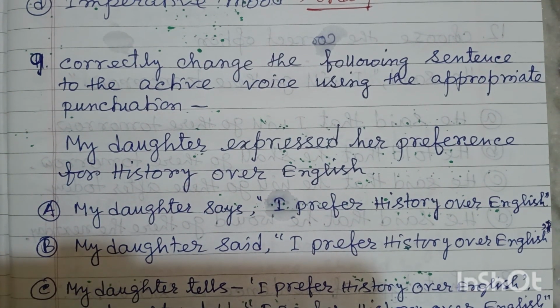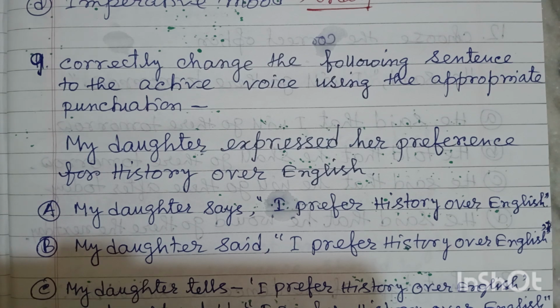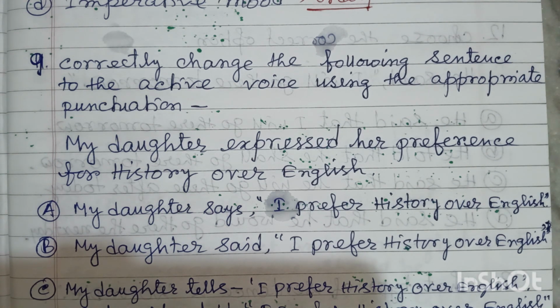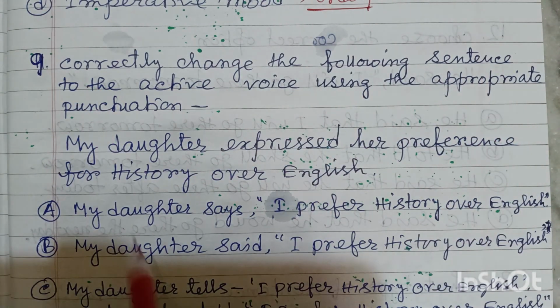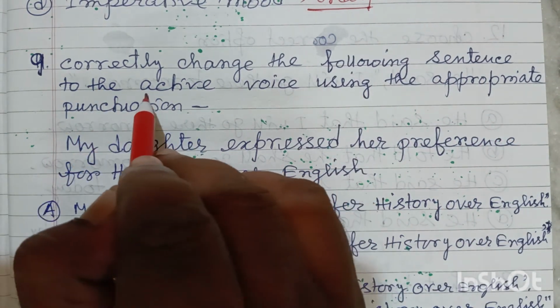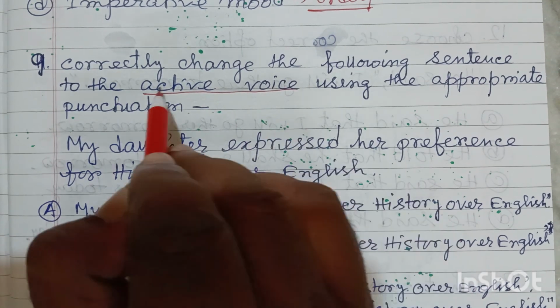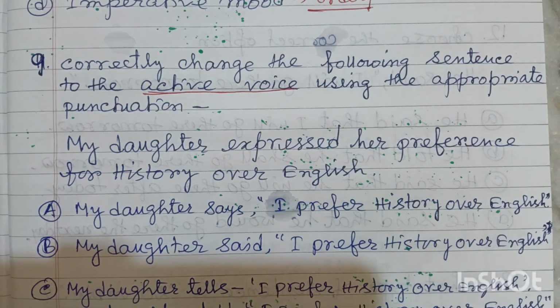Question number 9, it is clearly written. You can see, correctly change the following sentence to the active voice using the appropriate punctuation. Friends, you have to go through the question properly. This question is not from voice change, but it is written active voice.